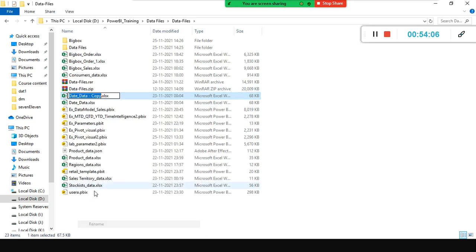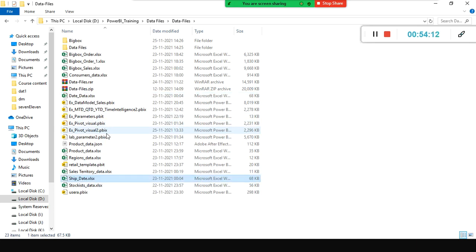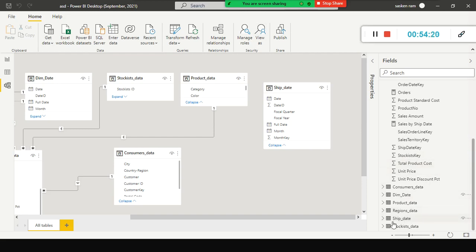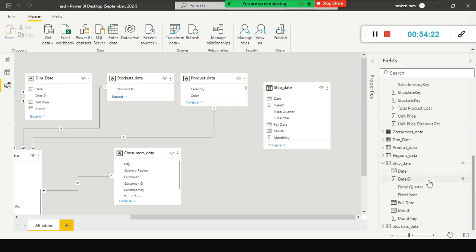I am going to rename it as ship date. That's it. Same date table which I used. I just take the duplicate of this one. I am going to import this one. That is what I already did. Ship date I already did. Good. So this is the one having all the data, and this is also the same as the copy paste of this date table.